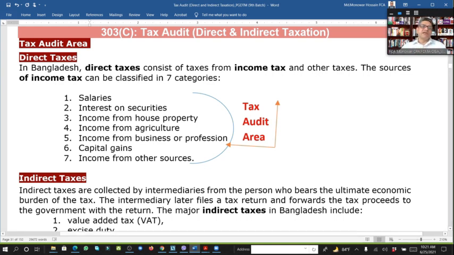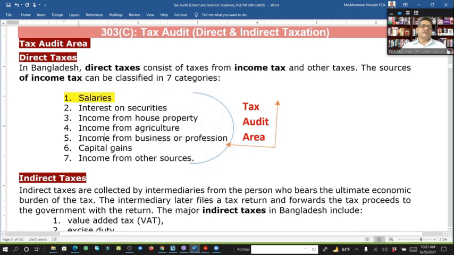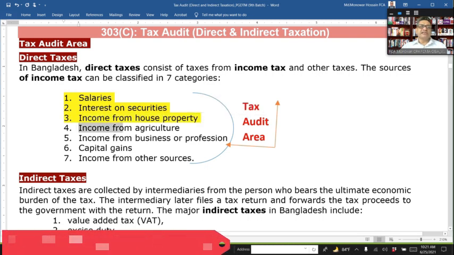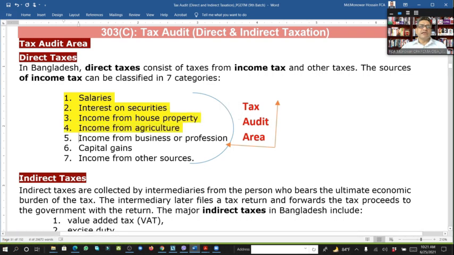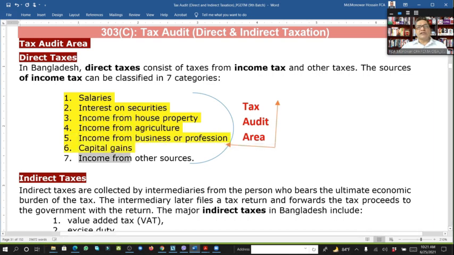Here, if you see, if we are an individual, a salaried person, tax audit comes here. Also sometimes interest on security is also under tax audit. Income from house property, same way the audit. Income from agriculture, audit. Income from business profession, capital gains, and other. So all under the audit.